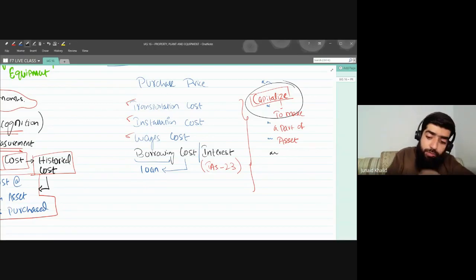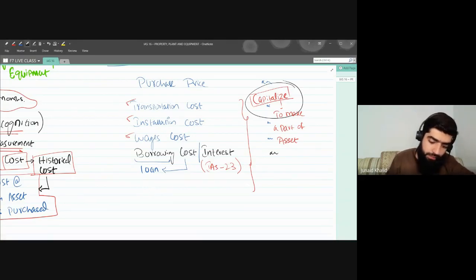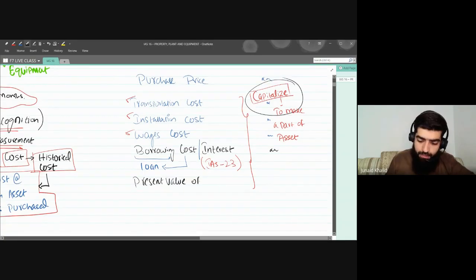Capitalize means that you are going to add up this cost, and the name of that cost is present value. PV stands for present value. Let me write it down completely, the complete terminology for this one. Present value, PV. Later on, I'll be using the word PV. Present value of dismantling cost.